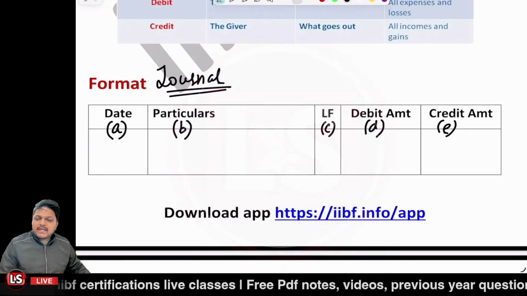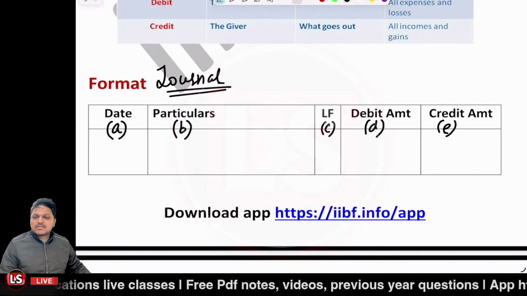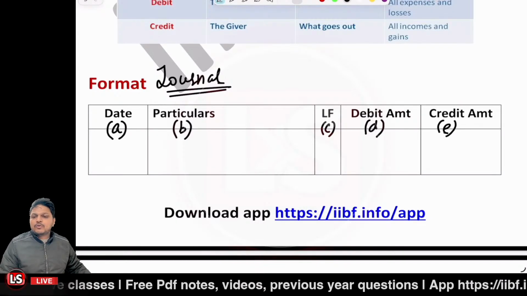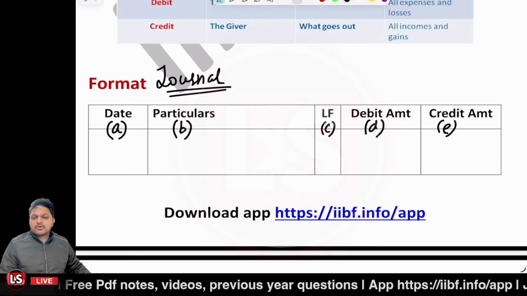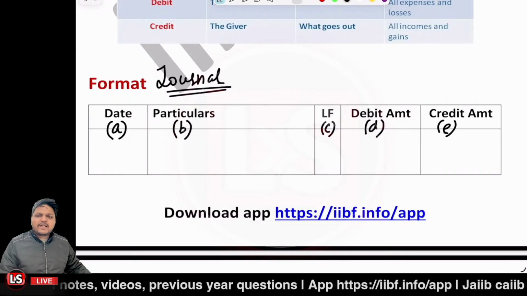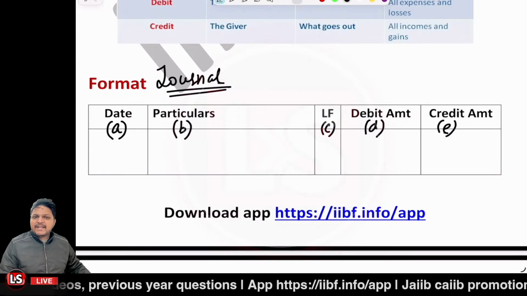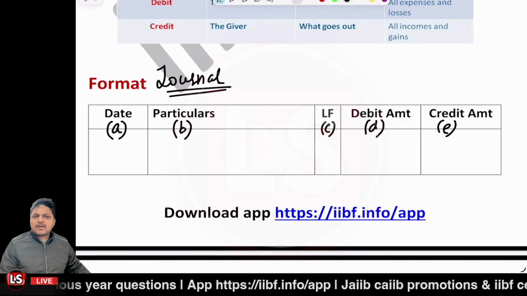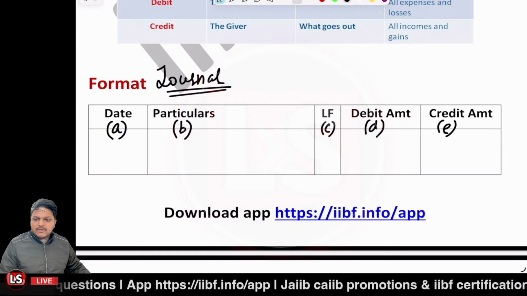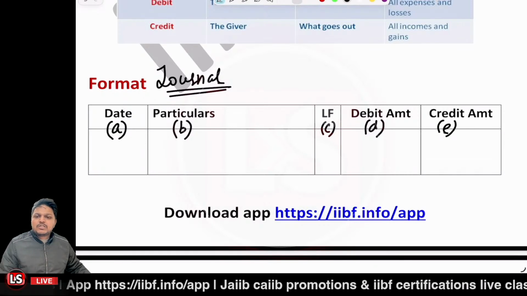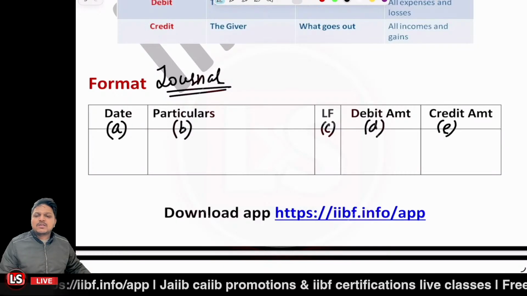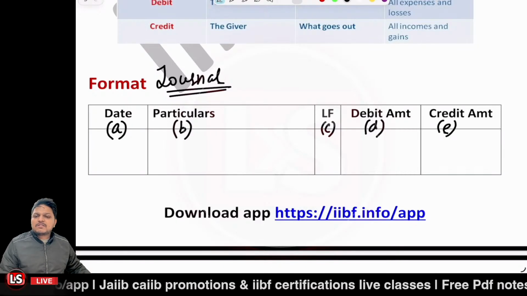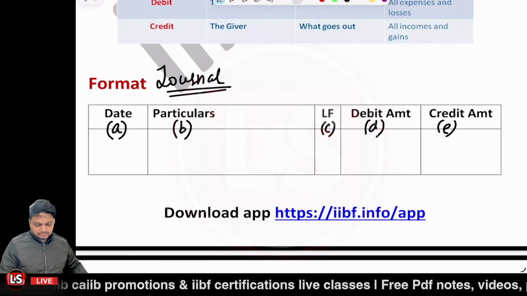One is date, second is particulars, third is ledger folio, then debit amount and credit amount. You need not cram these things, but you should have an idea about them. The questions in the exam are not related to the format because it's not a subjective exam, but you should have the idea so as to make your concepts much clearer.